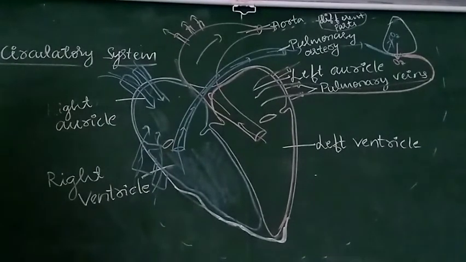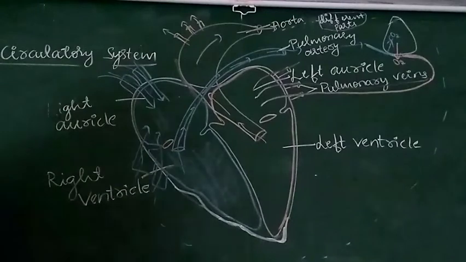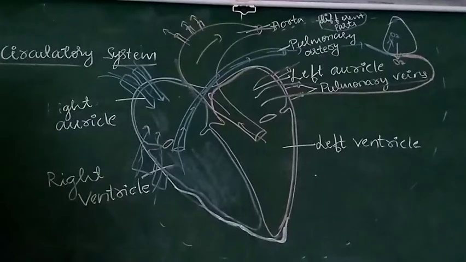RBC means red blood cells. WBC, white blood cells. Platelets are essential for the coagulation or clotting of blood. The main function of platelets is helping in clotting of blood.